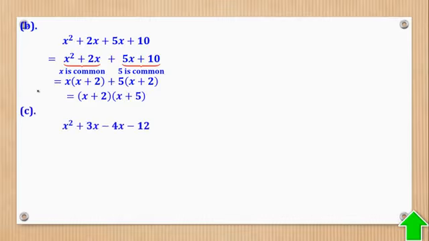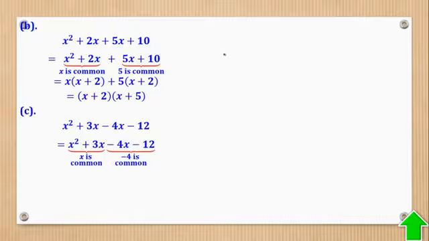What about part C? Part C, you're given that still the same pair. Okay, now this pairing is funny because in the previous video it was plus plus, but here there is minus minus, so you need to be keen. So in the first part it is X which is common. Second part there is negative 4 which is common, because this is negative 4 times 1 and this is negative 4 times 3.